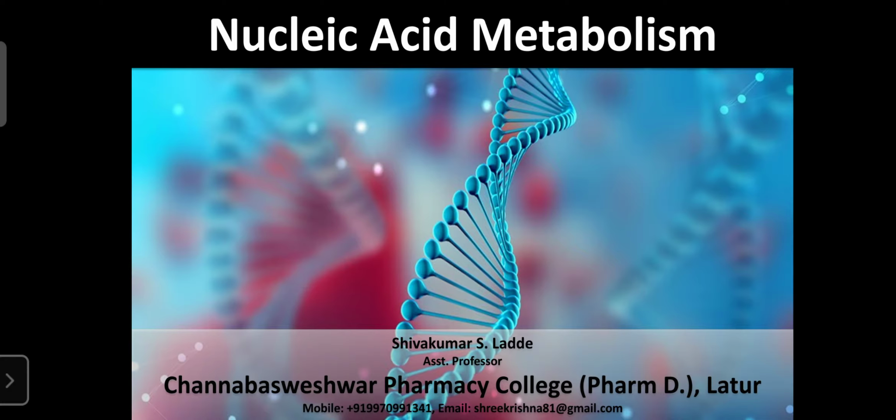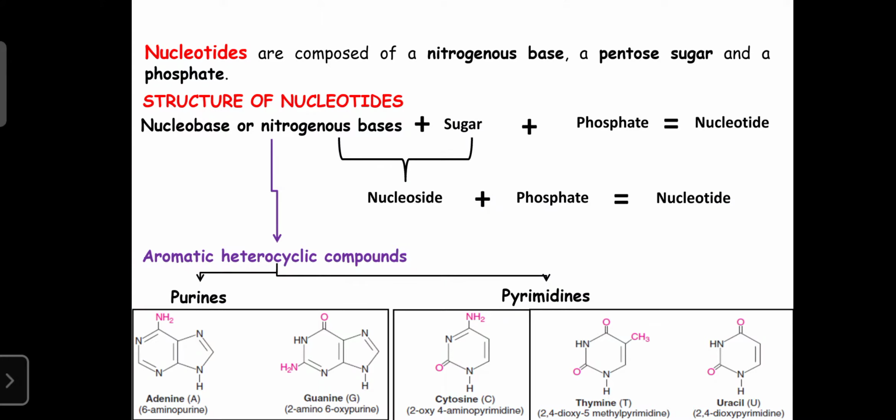They are required for the life of human beings. So they are synthesized from the nucleic acid. That's why today we will discuss nucleic acid metabolism.